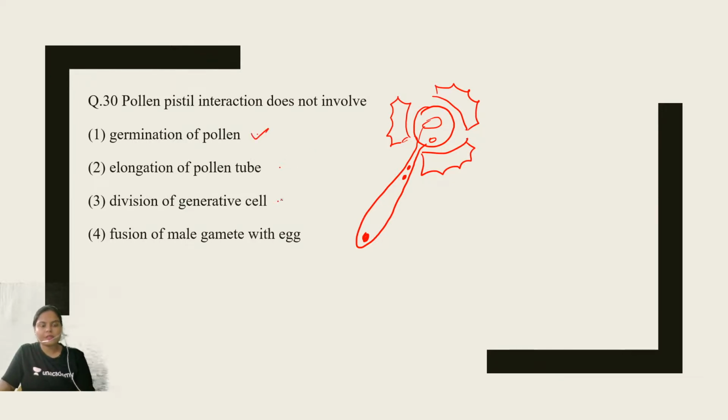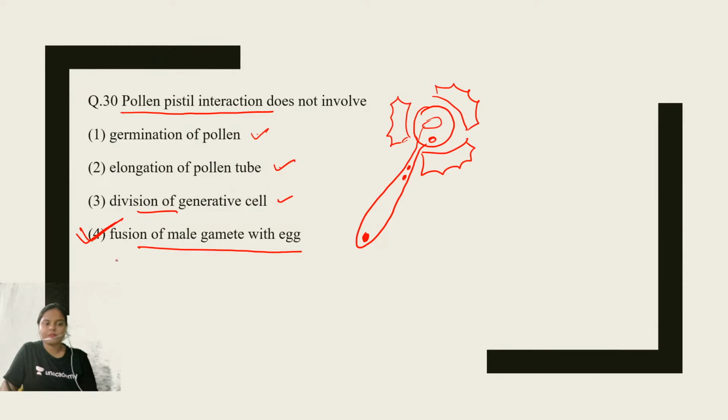So this option is absolutely correct. Elongation of pollen tube, absolutely correct, because the vegetative nucleus will lead to the growth of the pollen tube. Division of generative cell, absolutely correct, because once the nucleus of the generative cell enters the pollen tube, it divides mitotically to produce two male gametes. So all three events are correct, but the fusion of male gamete with egg is not part of pollen pistil interaction. So the correct option will be option number 4.